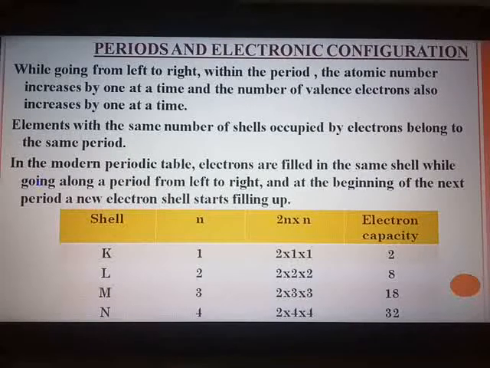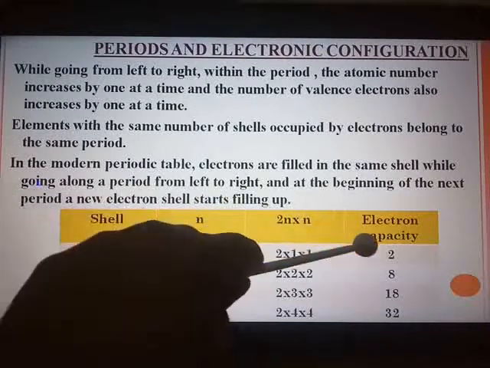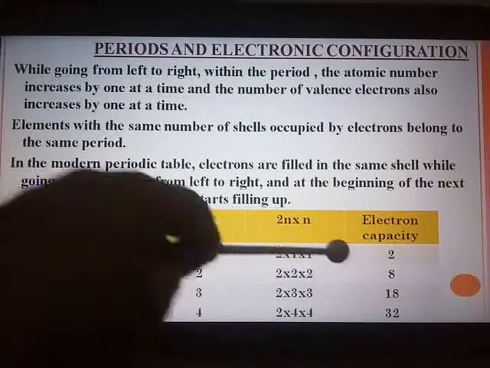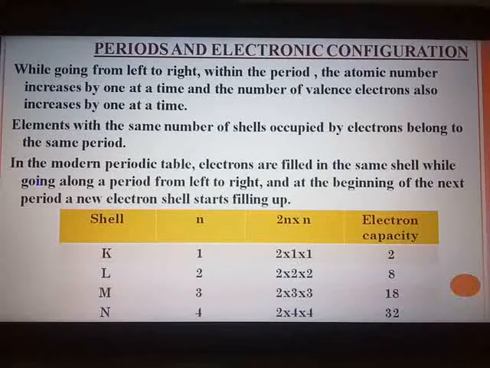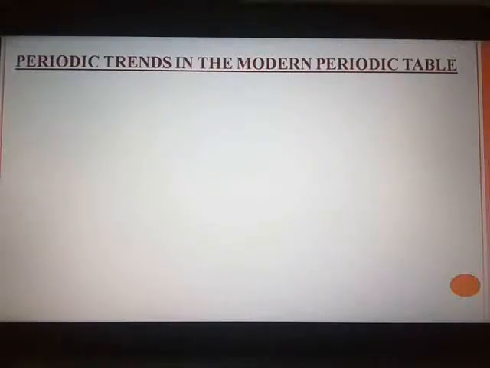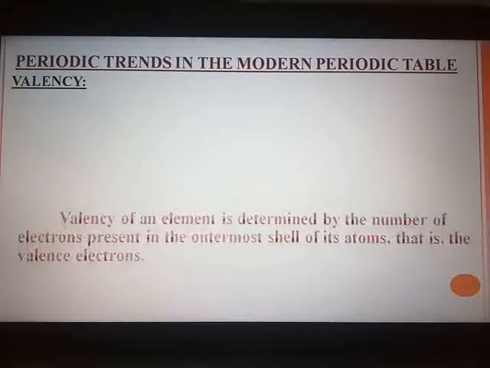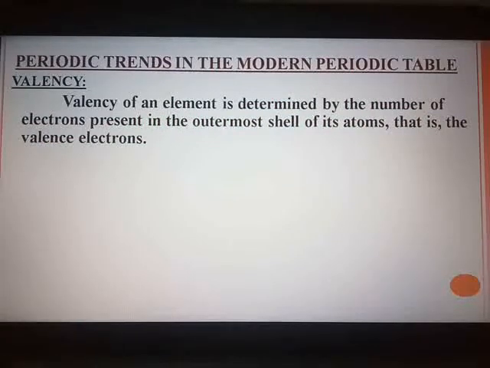And the maximum capacity of K shell is 2 electrons, L shell is 8 electrons, M shell it is 18 and N shell it is 32 electrons. Now the last topic I don't want to discuss more because we have already seen all the use your brain powers and all for atomic size. Just we will go to the first periodic trend, that is valency. So valency of an element, it is determined by the number of electrons present in the outermost shell.